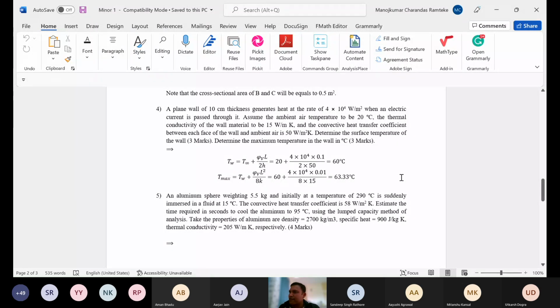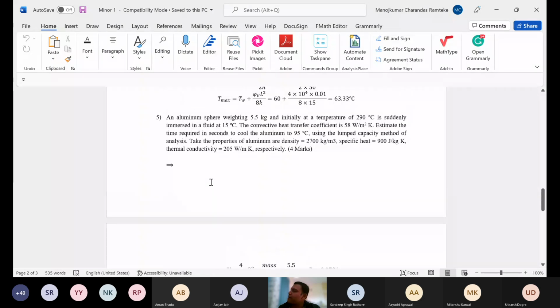These are just one-step answers. You can start from that final equation, put in the new boundary conditions, and you will get these two equations. That's it. But I think very few people have cracked this. This is the only question which was correctly done by only a few students.